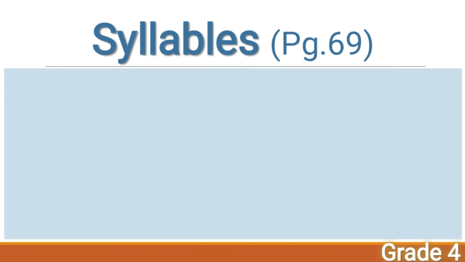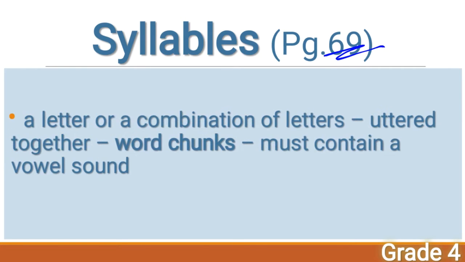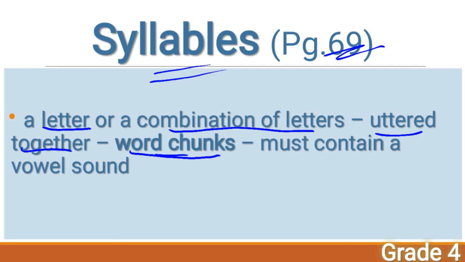What is a syllable? All of you take page number 69. The next page. Now let's see what is a syllable. A syllable is a letter or a combination of letters that is uttered together, which means pronounced together. On the other hand, we can call this syllable a word chunk. Yes, syllables, word chunks. So they are also known as word chunks.